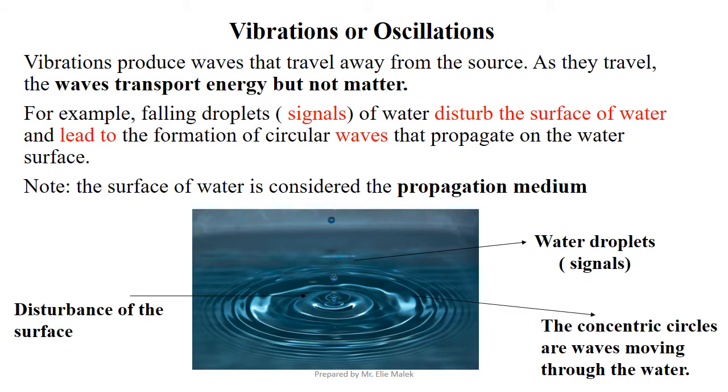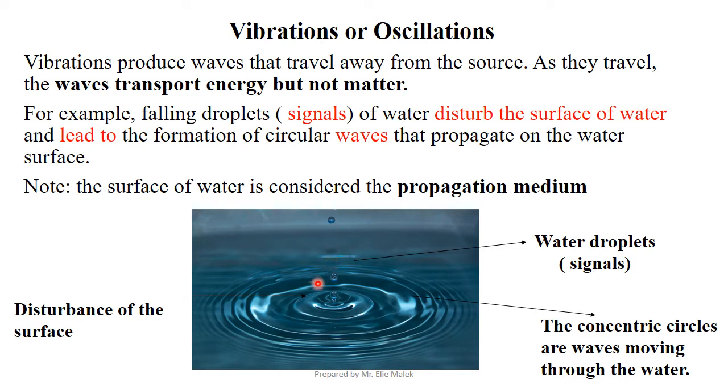Vibrations produce waves that travel away from the source. As they travel, the waves transport energy but not matter. For example, look at this picture. The falling droplets of water are considered signals.